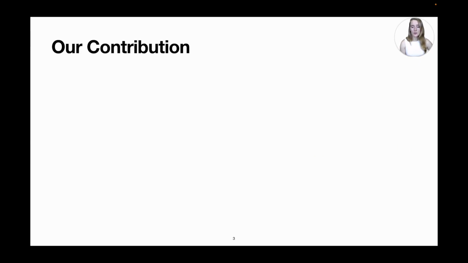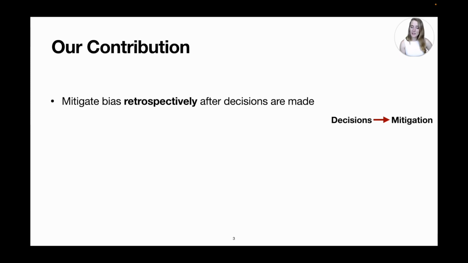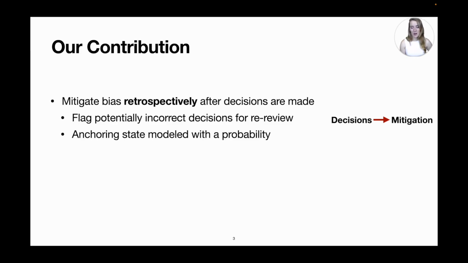Our work shows 2 ways of mitigating this kind of bias. First, for use cases where the decisions were already made, we find that we can flag potentially incorrect decisions for re-review, where the anchoring state of a reviewer is captured within our probabilistic model.